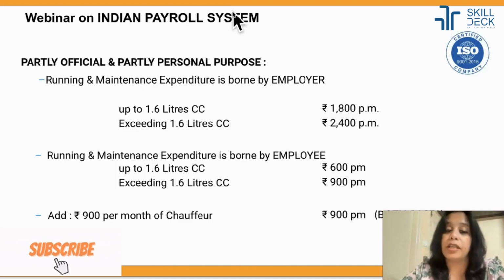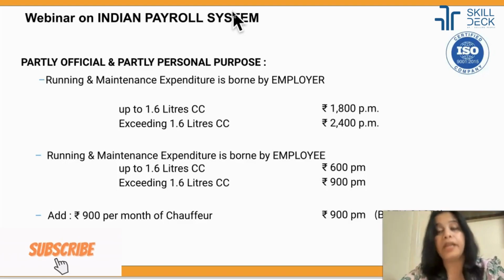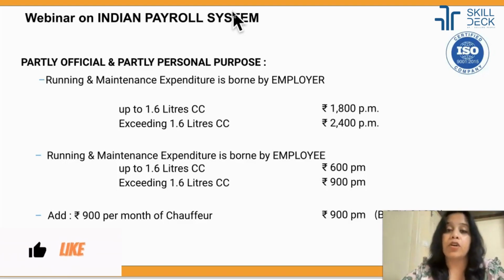When the car is being used for both of these things, we have to see who is bearing the expenses of wear and tear and petrol. If the employer is bearing the cost, then whatever the actual cost the employer is paying, plus wear and tear cost, the employer will put it in the package.